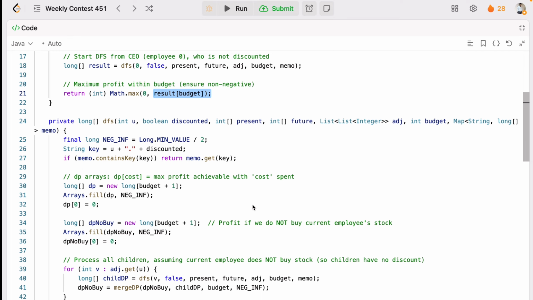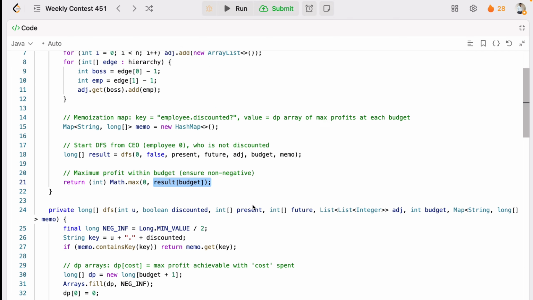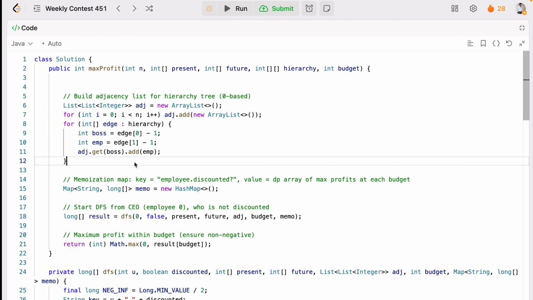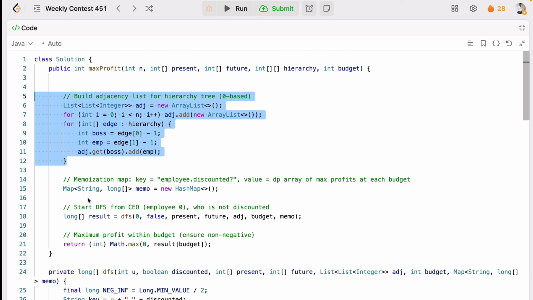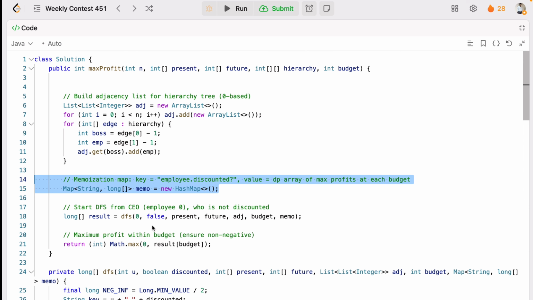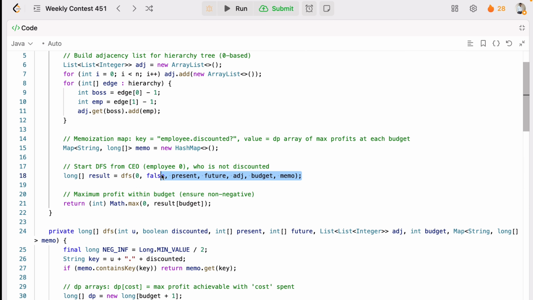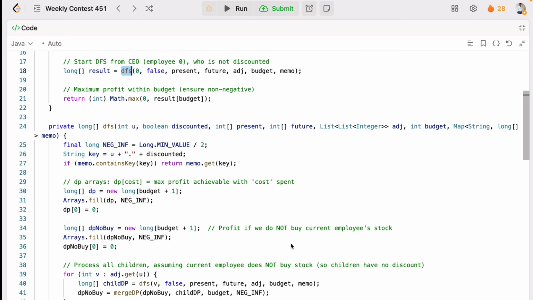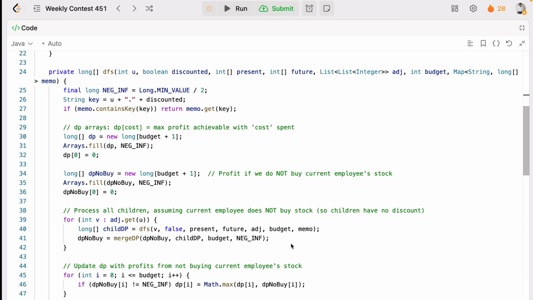Now think about the DFS method. So these are the steps you need to do. First you will create the adjacency list, you can say map, and then you will create the memoization map, then you will do the DFS, and finally you will return the budget. But we forgot to explain the DFS. Not forgot, we thought to explain it at the end, right? So let's understand the helper method DFS, depth first search.